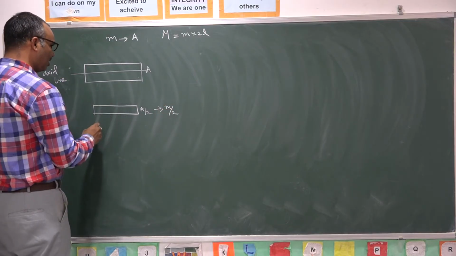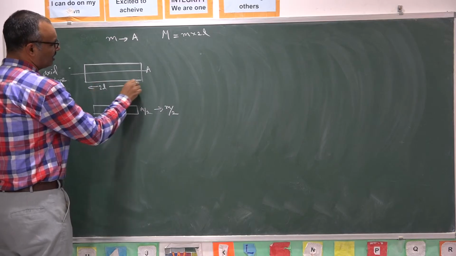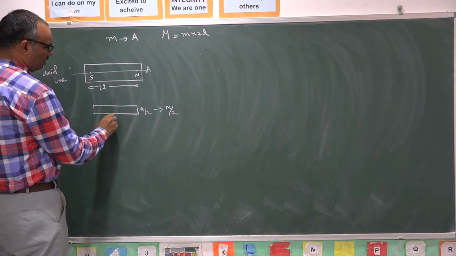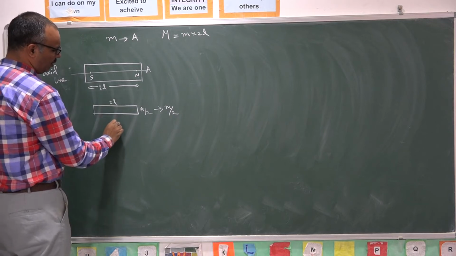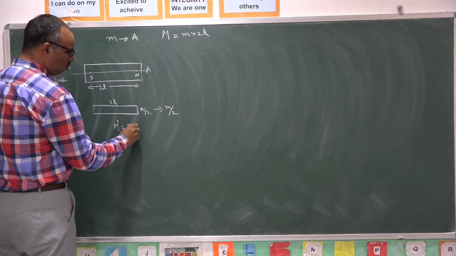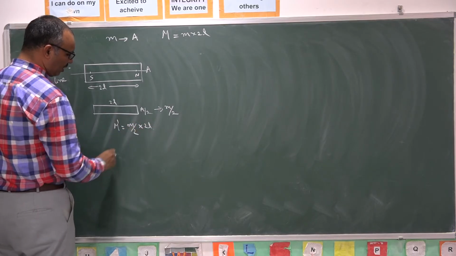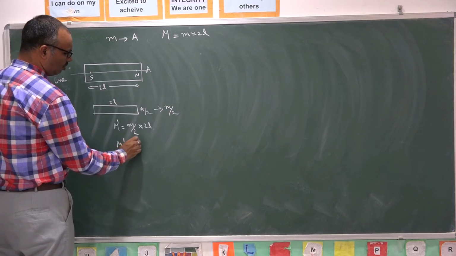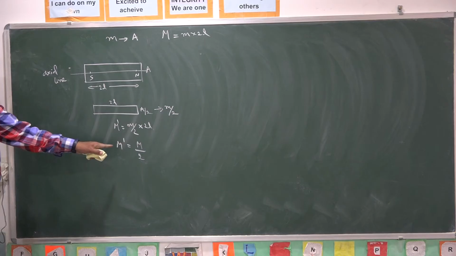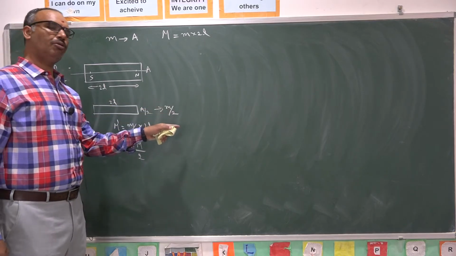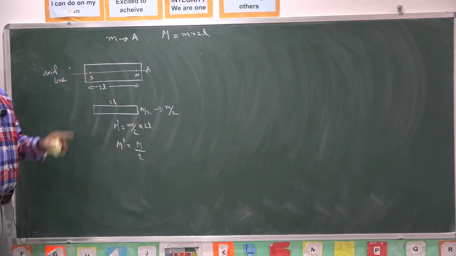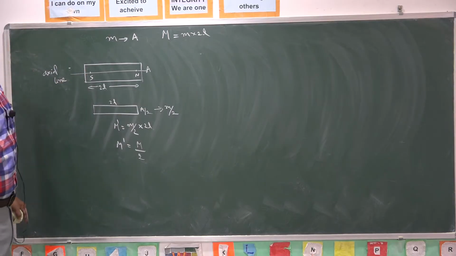We did not change the length of the magnet; the length 2L from north to south is as it is. So new magnetic moment is new pole strength into new length, which is old magnetic moment by 2. So magnetic moment becomes half, and pole strength also becomes half, if you cut the magnet along the axial line into two identical pieces.